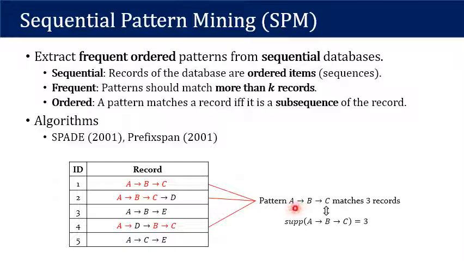So let's see an example. Pattern ABC matches 3 records in the database. So we say pattern ABC has a support value of 3. And the goal of sequential pattern mining is to find all the patterns having a support value larger than a threshold.